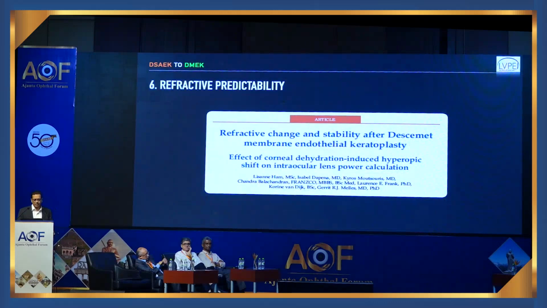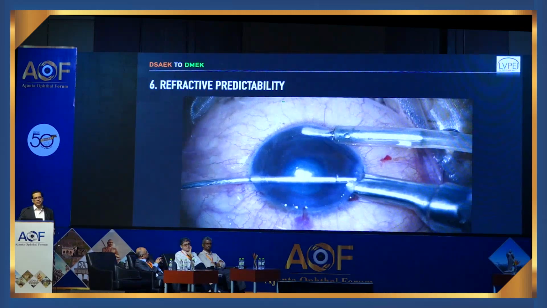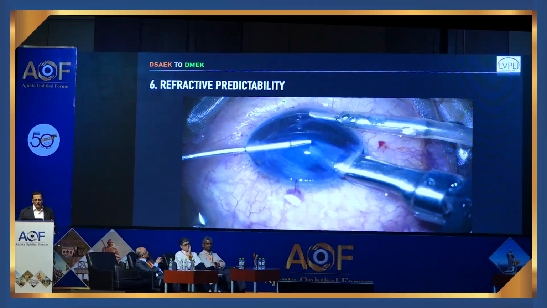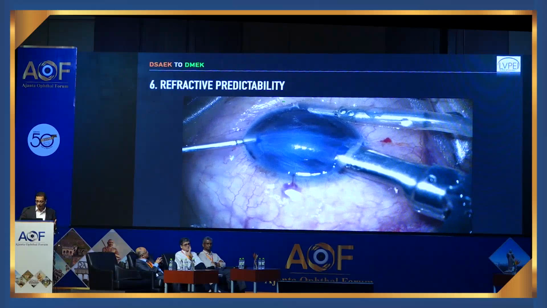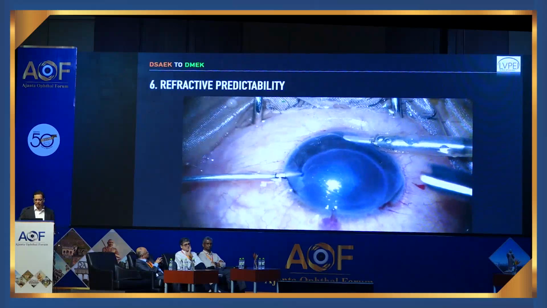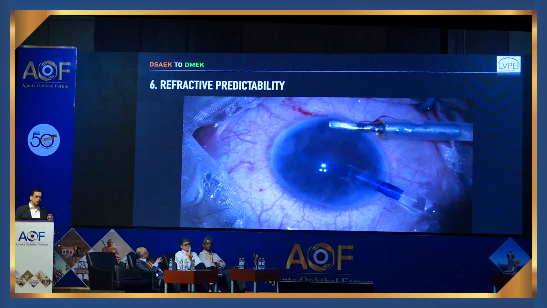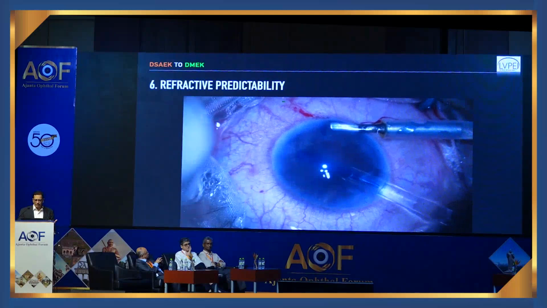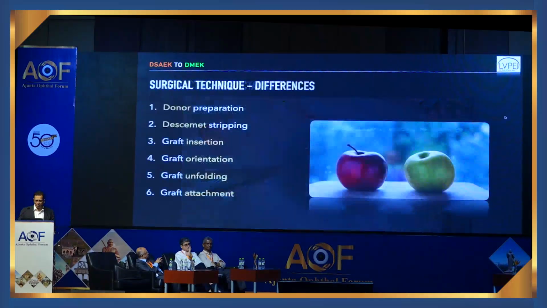Now, refractive predictability also is better with DMEK because in DSEK surgery, the smallest incision size that you can have to safely insert a tissue is about 4 millimeters, and that can actually lead to not irregular, but unpredictable astigmatism after surgery. Whereas in DMEK, you can inject the DMEK graft through a 2.2 millimeter incision as well, making the surgery astigmatically neutral from the perspective of what you induce during surgery.